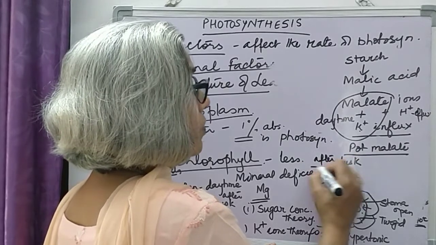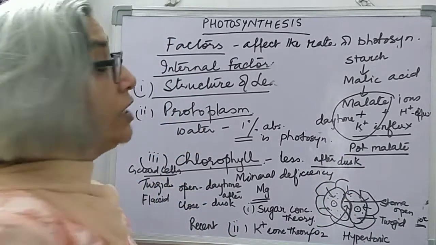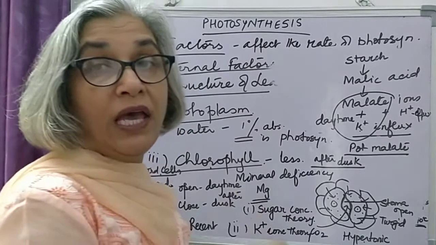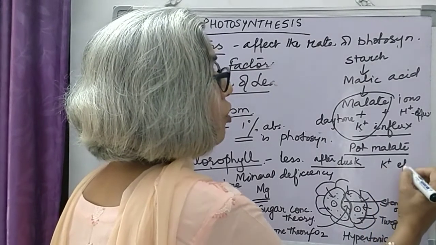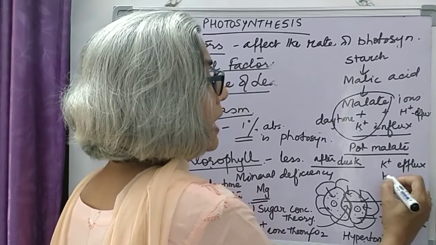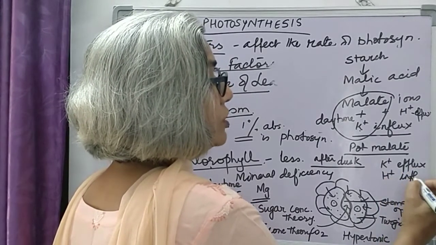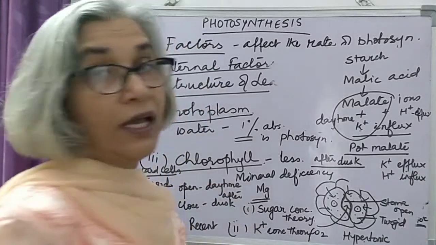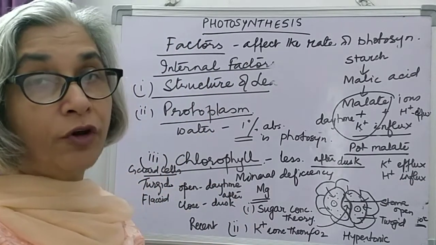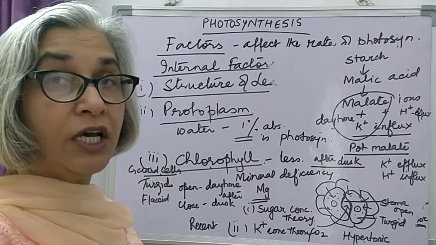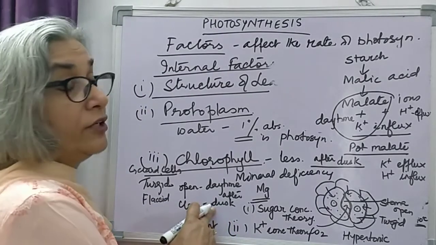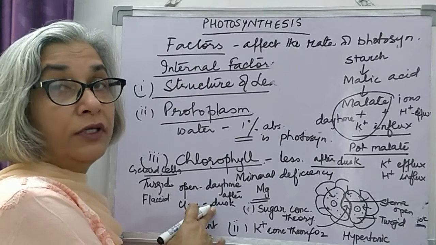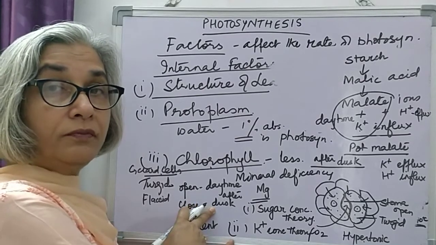After dusk, or let us say when it becomes dark, what happens? Potassium malate breaks into malate and potassium ions. There is efflux of potassium ions and influx of hydrogen ions, and water is lost from the guard cells, which become flaccid, and stomata close after dusk or after the sun is down.